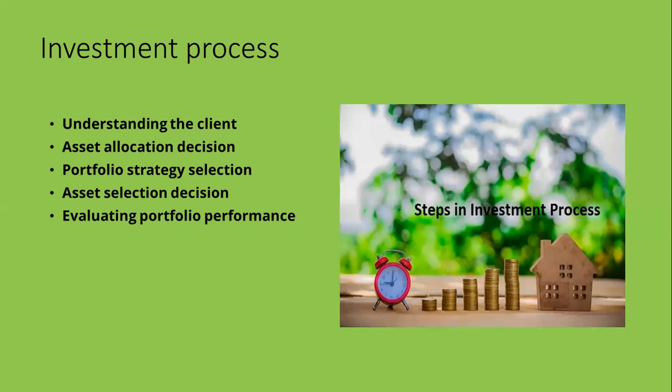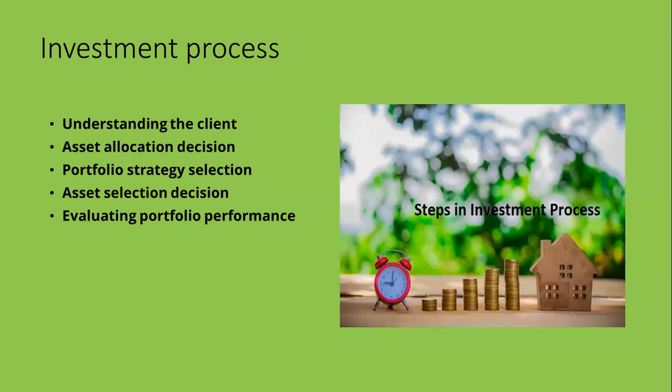Then the next is allocating the asset, that is the asset allocation decision. How much you're going to invest in the different types of assets. So here you've got different types of assets, like fixed assets, fixed income securities, equities, real estate, gold, and it goes on. So you should decide on what type of asset you're going to allocate the money. So that is the next step.